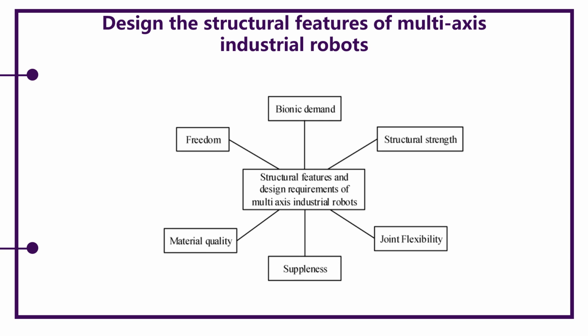When the projection point of the center of gravity on the support area is inside the support polygon, the stability margin value is positive, and when it is outside the support polygon, the value is negative. The larger the stability margin value, the more stable the robot is. A structure feature design requirements of the multi-axis introduction robot are built as shown in this figure.